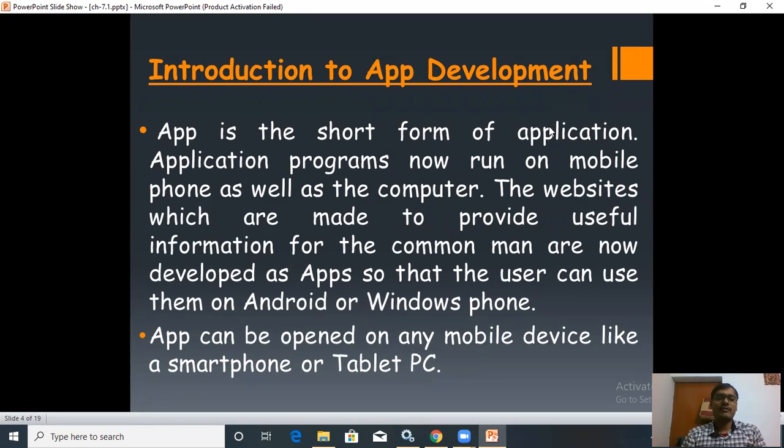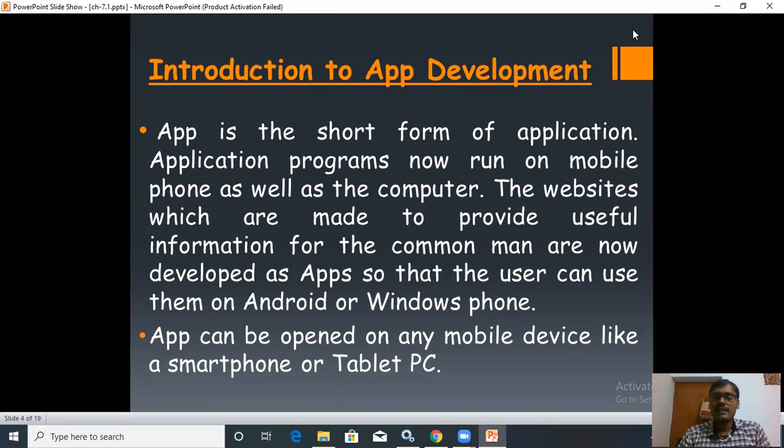Now you can see Introduction to App Development. So what do you mean by app development? App means application software. App development means developing application software for some specific kind of work. So app is the short form of application. Application programs now run on mobile phones as well as the computer.